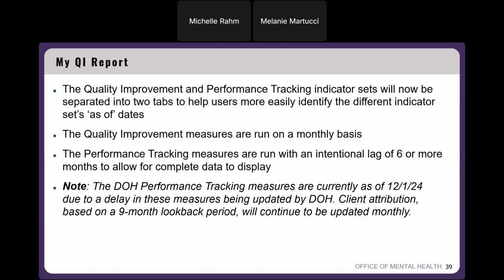Now, I do want to note that right now in the application, the DOH performance tracking measures are currently as of December 1st, 2024, and that's due to a delay in these measures being updated by DOH. So we still are attributing clients monthly based on a 9-month look back period. However, those measures aren't being updated. They haven't been updated since December 1st, 2024, and we're hoping they'll be updated within the next couple of months. So there's a little bit more than a 6-month lag for the performance tracking measures, and that is why.